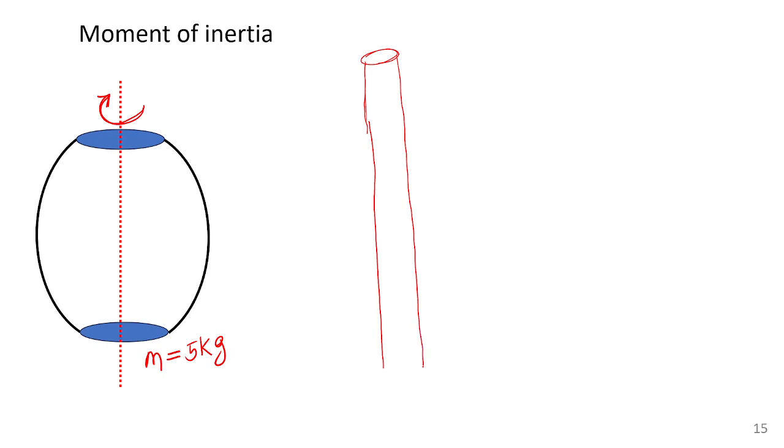I have a cylindrical body made up of another material, but the mass is still 5 kg. I want to rotate it about this axis. I am applying the same force. Do you believe that the speed of the rotation is identical? By saying that the masses are equal, is the speed of the rotation the same?